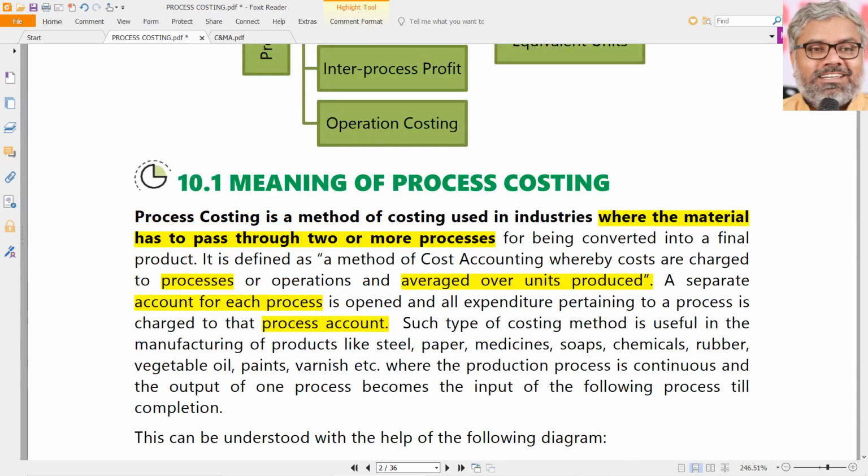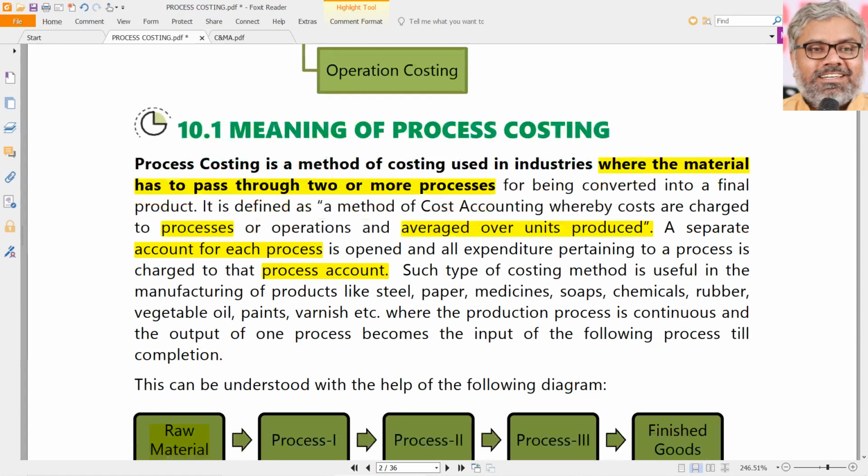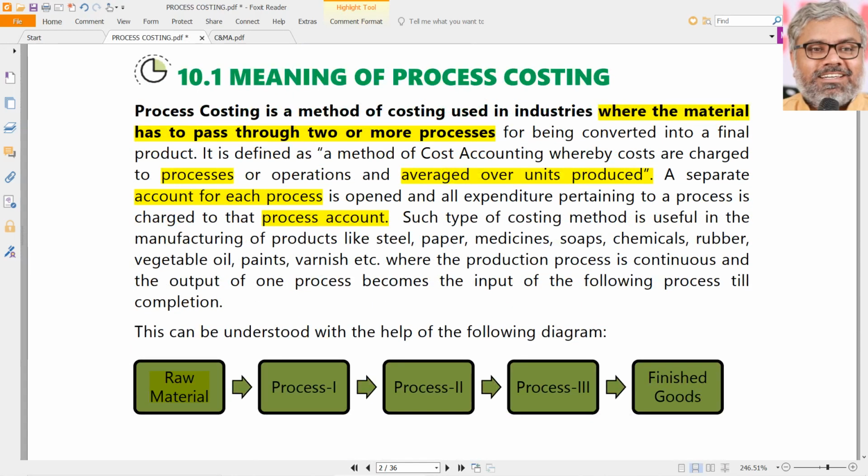So in a nutshell, if we want to understand the difference between this and other methods of costing like unit costing, where we prepare a cost sheet and directly find out the total cost divided by the number of units to know the unit cost, then why do we need this? This is required for those types of industries where multiple processes are there, and the objective here is to find out the cost not only of the final product.